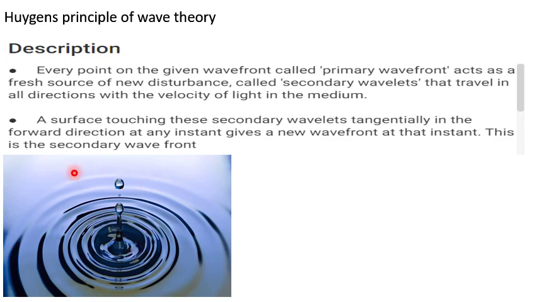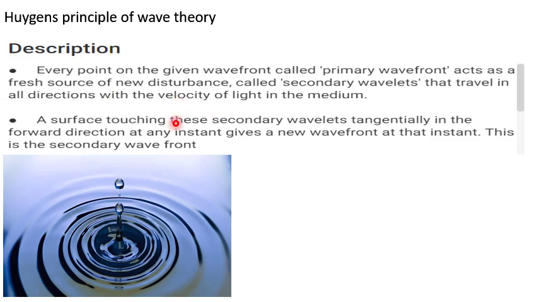Now he said that every point of a given wavefront, called a primary wavefront, acts as a fresh source of new disturbance, called a secondary wavelet, that travels in all directions with the velocity of light in the medium. This is the first point, or the first description, given by Huygens.